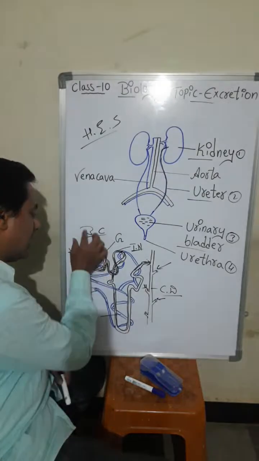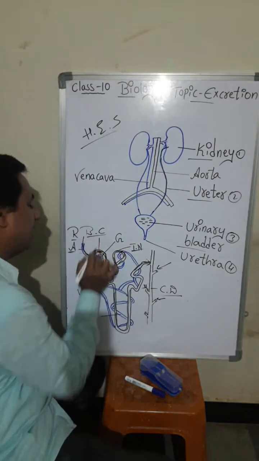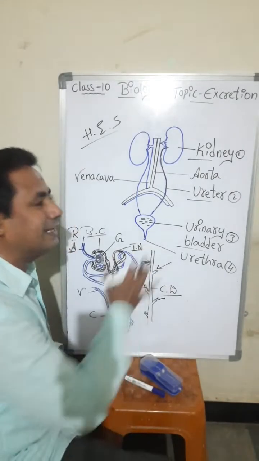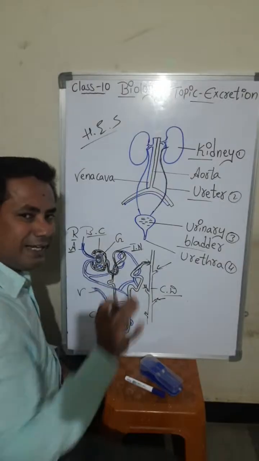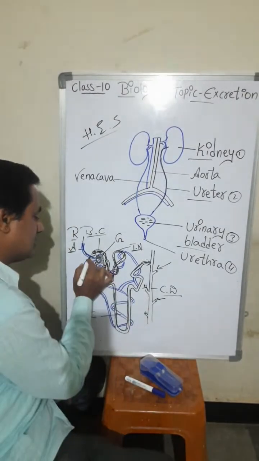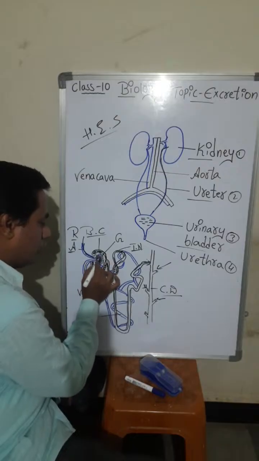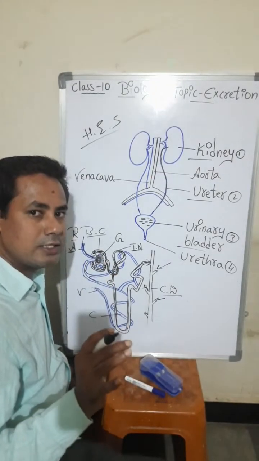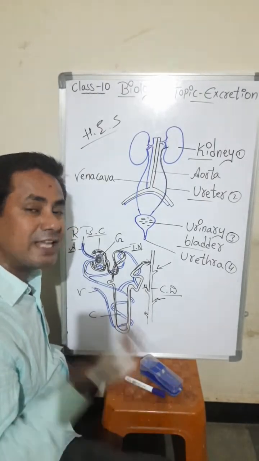A means artery. Which artery? Renal artery. You have to remember. Renal artery is present inside the kidneys, nephrons. Renal artery carries oxygenated blood and also waste materials. That in the Bowman's capsule, in the glomerulus, filtration takes place, students. The blood will be purified, filtered, we can say.